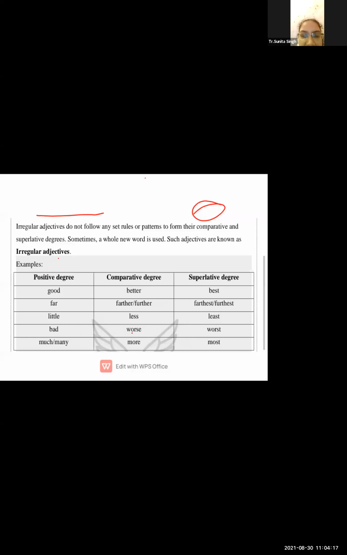Now let us see the next. Here we have some examples. Now, these are the irregular adjectives. These are the irregular adjectives. They do not follow any set rules. They do not have set rules or patterns to form their comparative and superlative degree. Sometimes a whole new word is used. You have to use a whole new word.